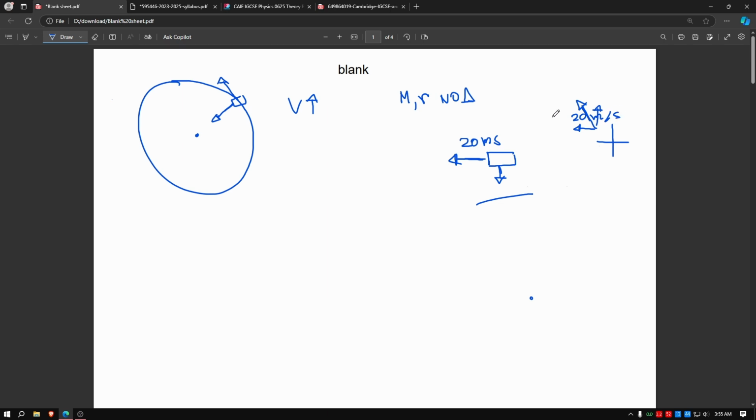The speed will not increase, it will just change direction. This is what I'm getting at. The actual value of the speed will not change. The velocity, I keep saying speed, but this is velocity, will change, it will just change its direction. This is a vector, so it will change its direction.